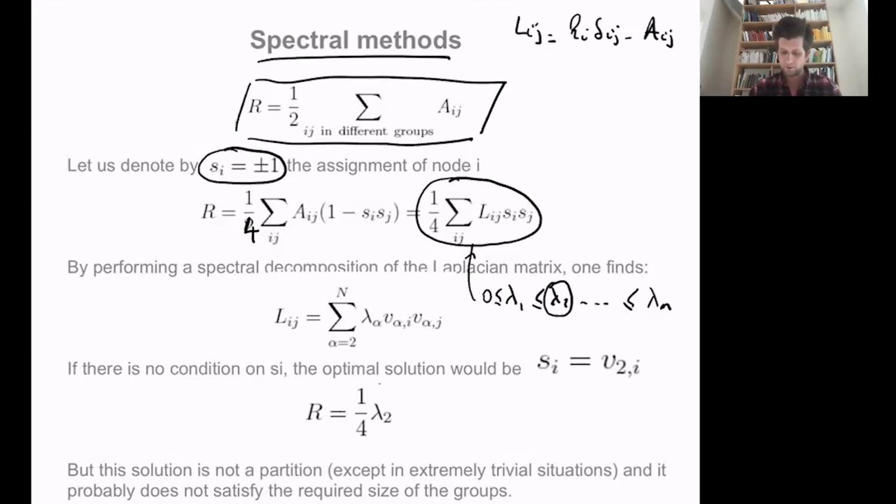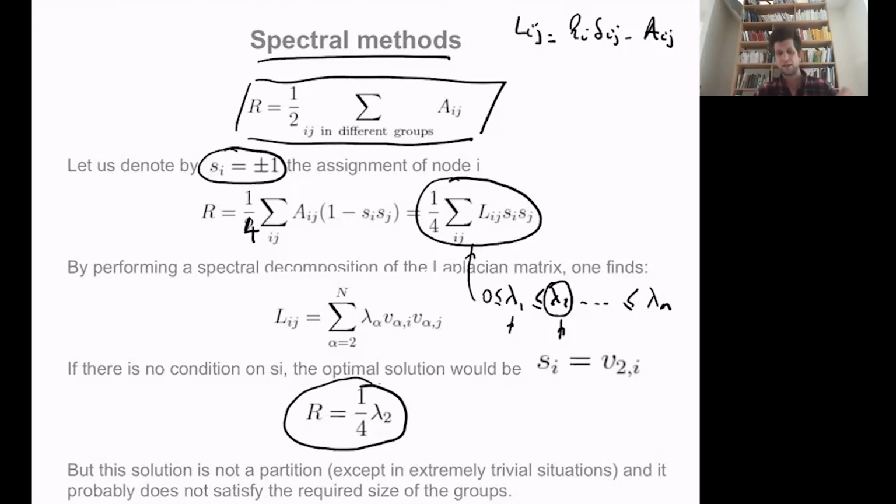Of course, lambda 1 contributes 0. So what you want to do is choose a vector S that is the eigenvector associated to lambda 2. If you do so, you find an optimal value, a minimal value for your cut, that would be 1/4 of this lambda 2, the smallest non-zero eigenvalue of your Laplacian.